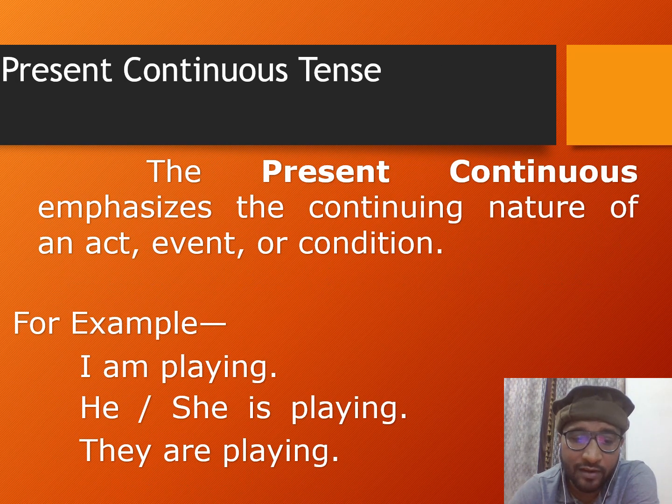Now, if I move further, you will look at the example of present continuous tense. The present continuous tense talks about an action which is continuing at the moment. As I am recording this video, I am talking about present continuous tense, and some examples mentioned over here are I'm playing, he or she is playing, and they are playing.